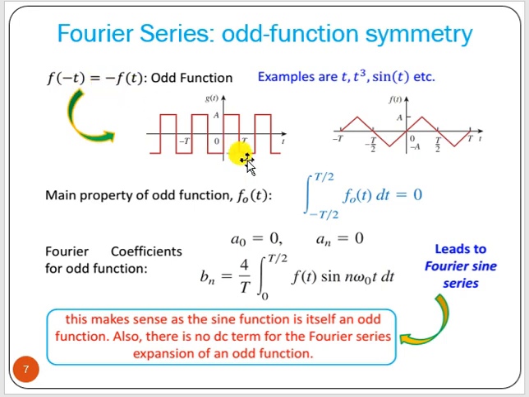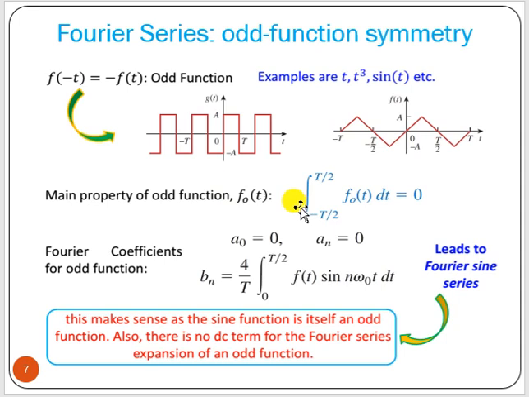Now, if it is an odd function, that means f(-t) is equal to minus f(t). Examples are sine terms, t cube or x cube terms. Whatever the value of f(-t), that is nothing but minus of the f(t) value. That means an odd function is symmetrical about the origin, while an even function is symmetrical about the y-axis.